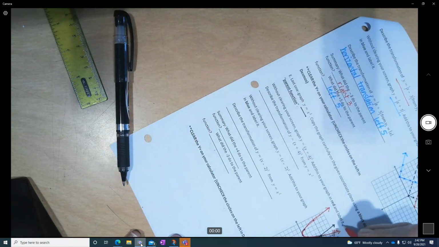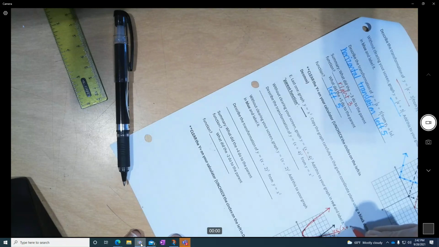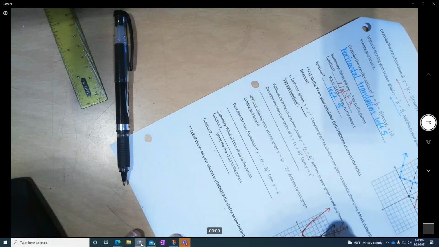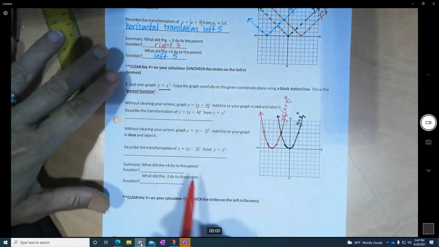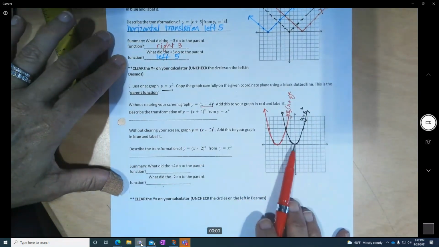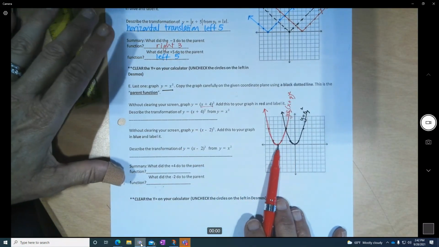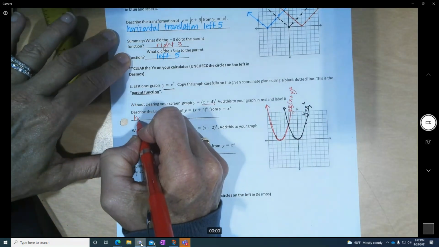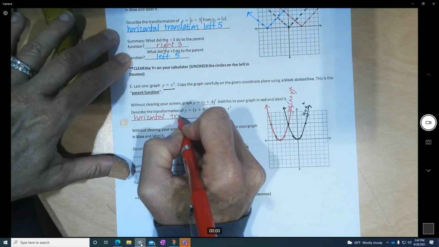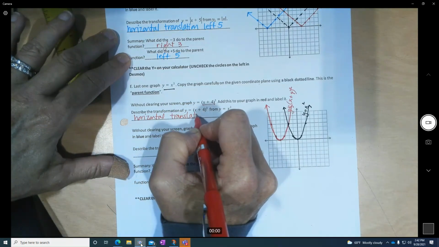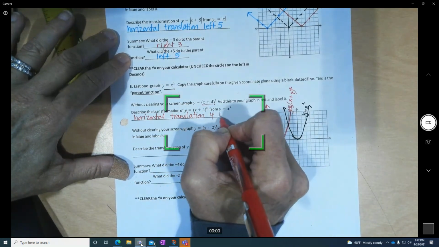And this is y equals x plus 4 squared. 1, 2, 3, 4. Hopefully you can see that that is inside the parentheses, but it's asking for the transformation. This is 4 units left horizontally. So it's a horizontal translation left.